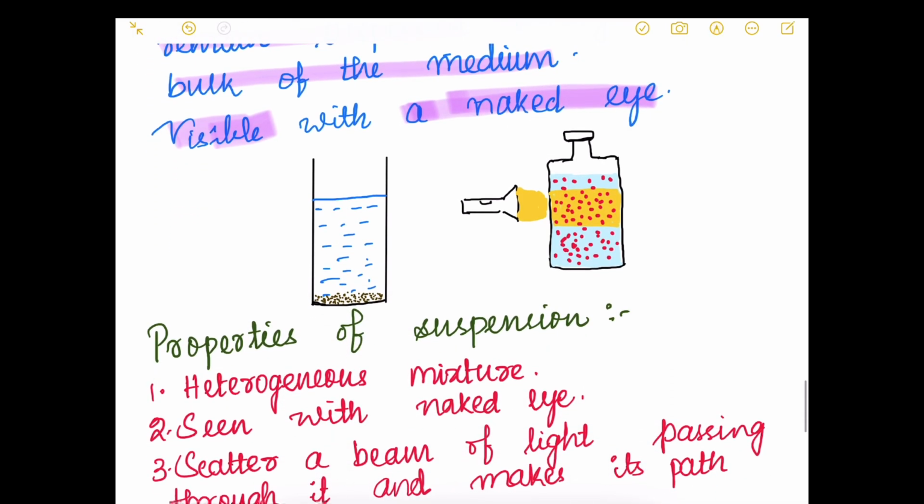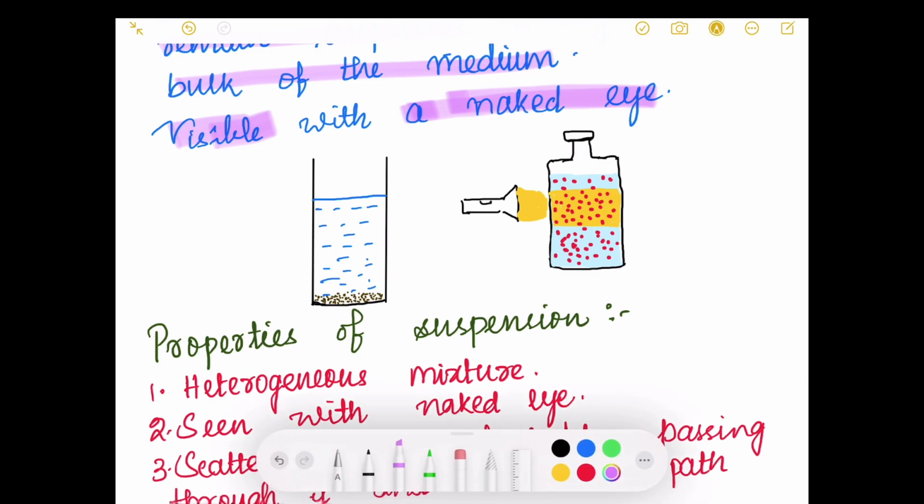Let us take the example of the glass that has been marked. Here we see that the particles have settled down. This is the example of muddy water. If we leave muddy water for some time undisturbed, if we do not touch it or shake it, then the particles will settle down slowly at the bottom, and these particles are visible with our naked eye even when it is suspended. So, muddy water is an example of suspension.